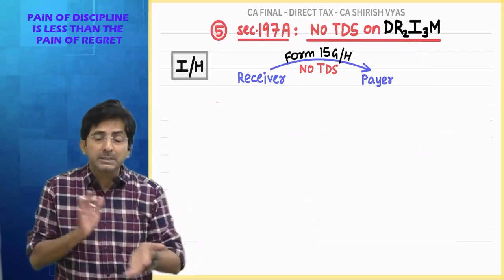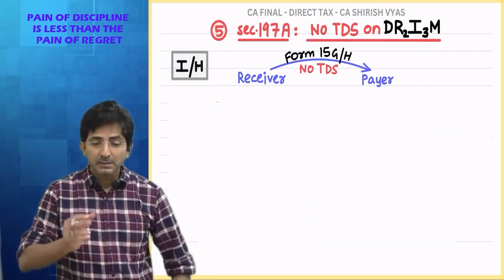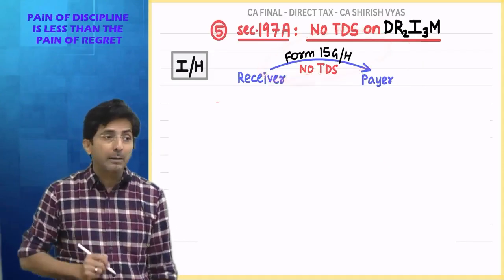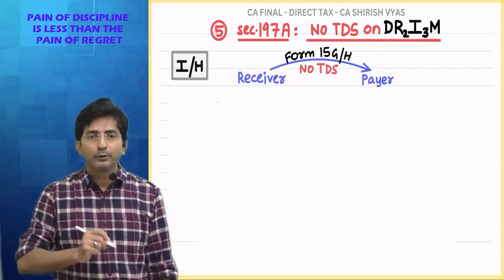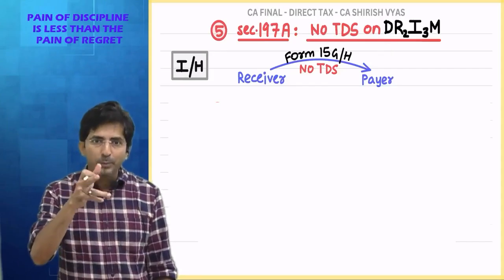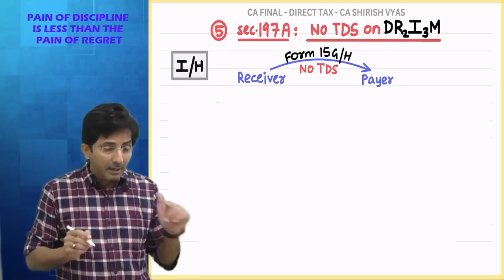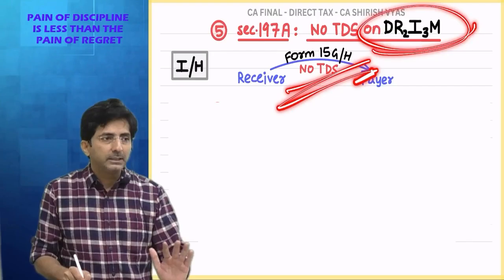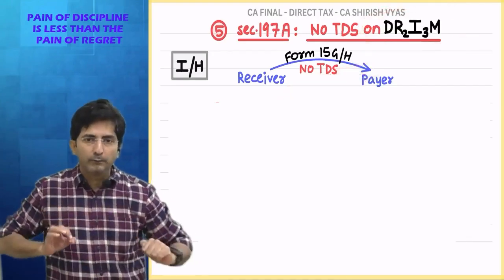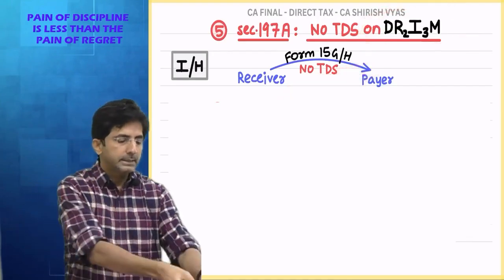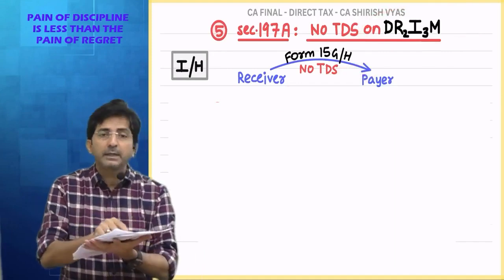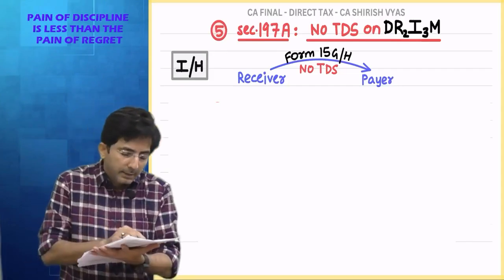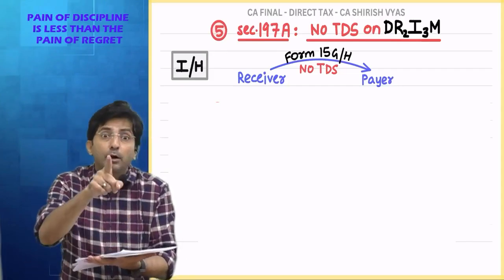But in my example, she has got commission from estate agency work. So for that, form 15G is not applicable. Now what to do? So see, there is one more method. This other method you will follow if you are not able to give 15G. You know what this housewife will do? Listen carefully. She will fill one form. Form number 13. What is the form number? 13. Here she will make an application to assessing officer.